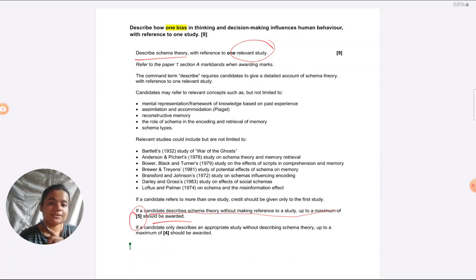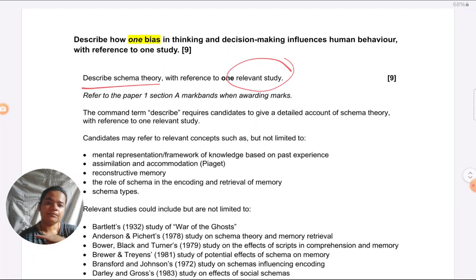So there the study was worth 6 marks. Now the study is worth 4 marks. There you can understand that the importance of the study has reduced in this type of question. Secondly, if you see what they want you to describe, in the mark scheme, what are they looking out for? Now you can see they are not looking out for specific features of the study. So they are not looking out for aim, IV, DV, sample.